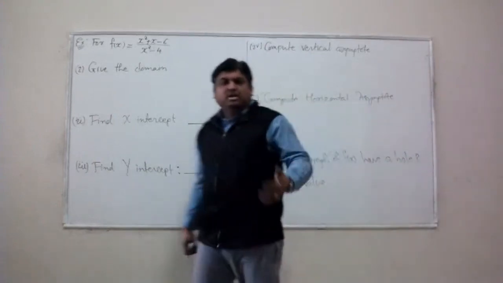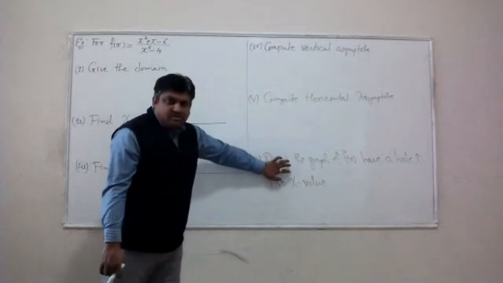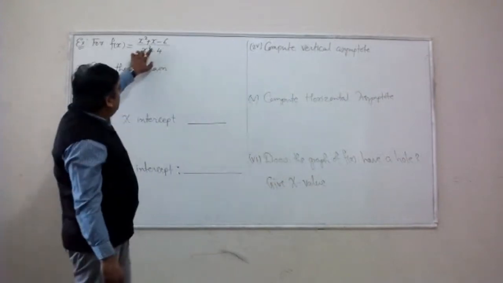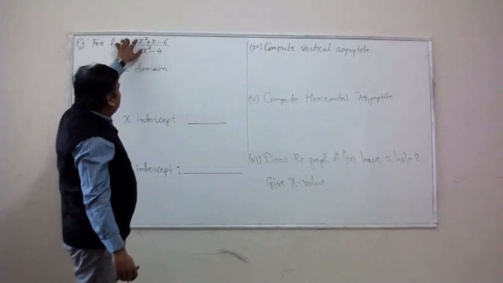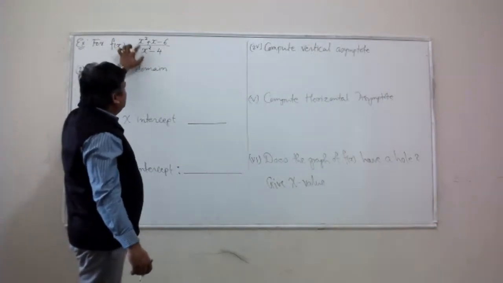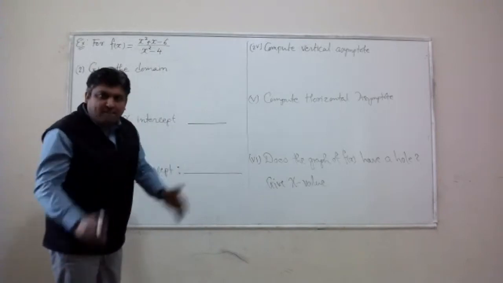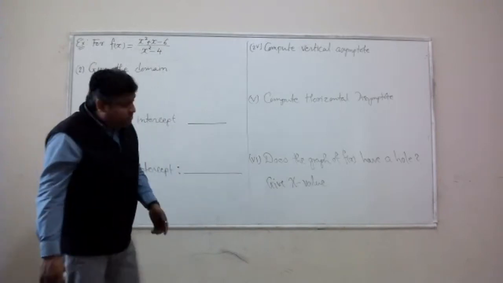Let's answer them. To answer this set of questions, we start our investigation with the hole. All right. What I want you to do is factorize the top and the bottom polynomial to see if there is anything that you can cross out completely from the function.